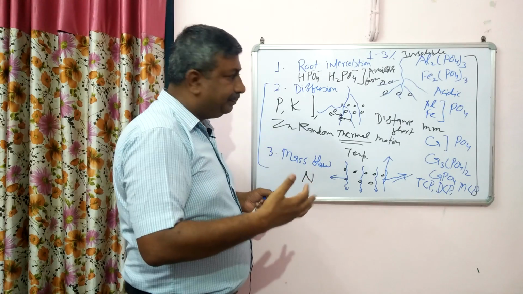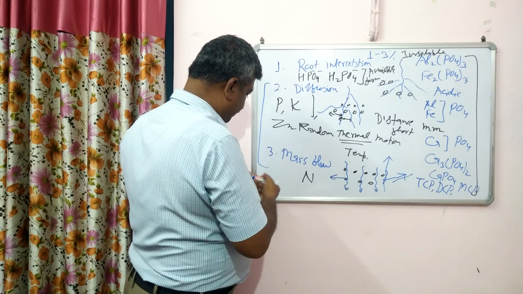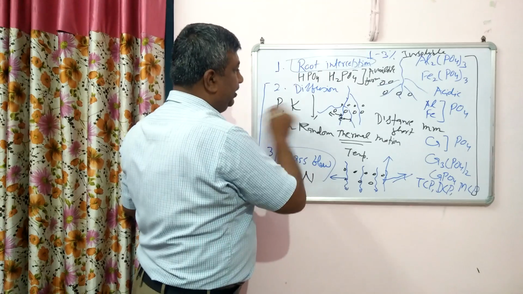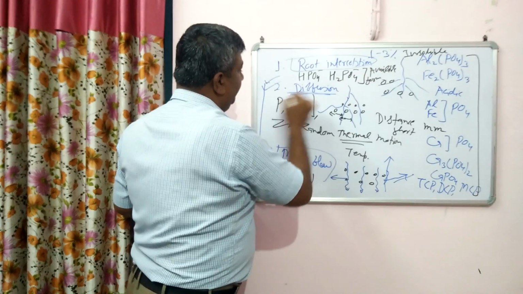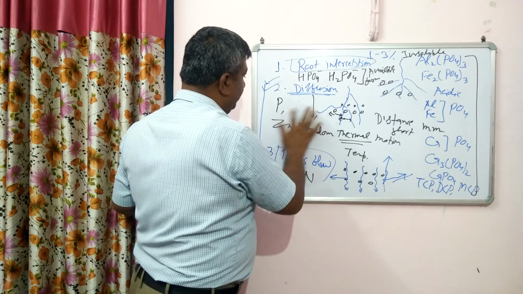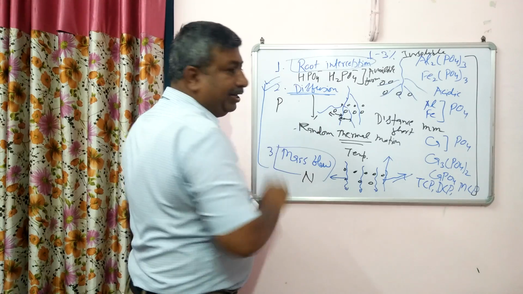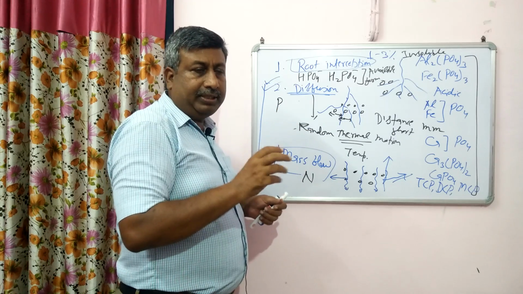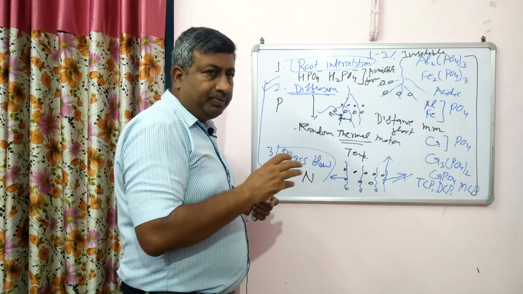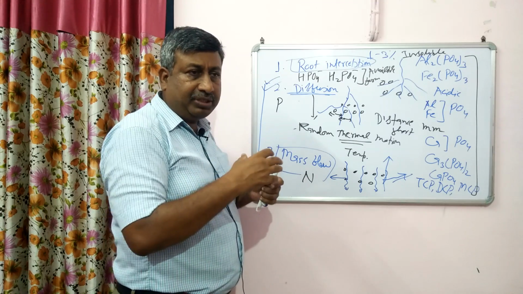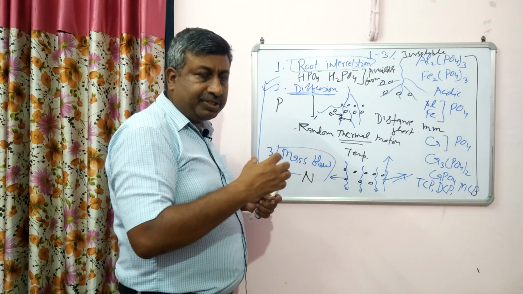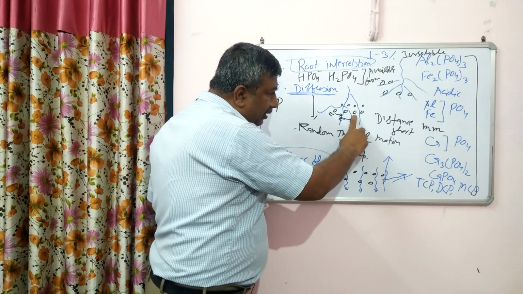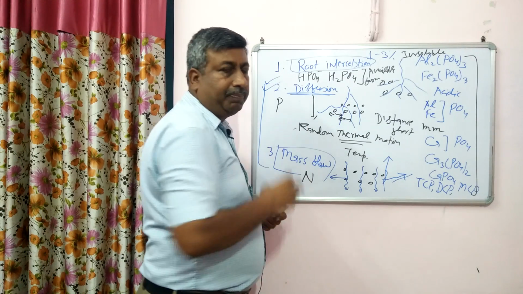What happens in winter season? Now this is not available through mass flow, and by root interception only a very small amount, so the only mechanism available for phosphorus is diffusion. And it is molecular activity actually. Ions are there, they move, they have oscillation, vibration. If the temperature is high, their vibration and oscillation is more, so they cover more distance and are available to the plant. But in winter season, their oscillation decreases. So their distance is very less and not available to the plant. So this is the reason.